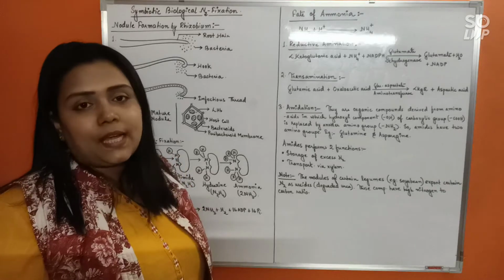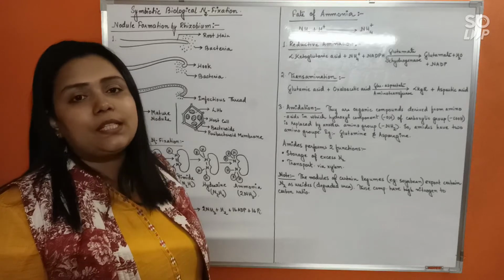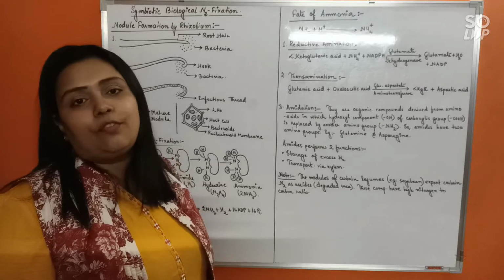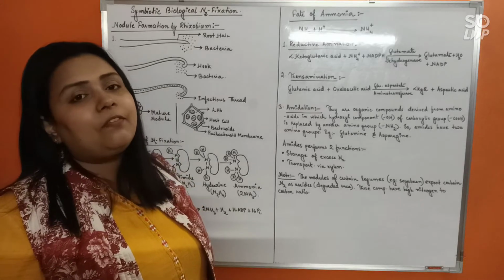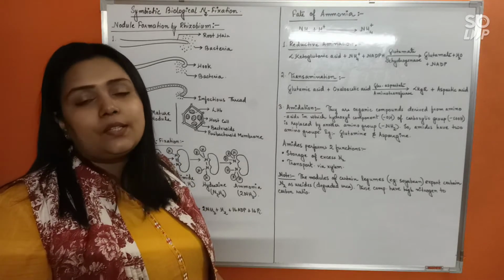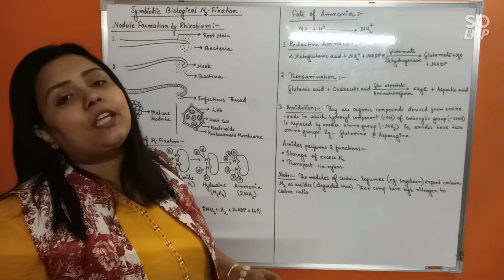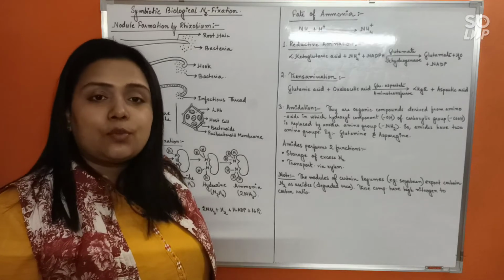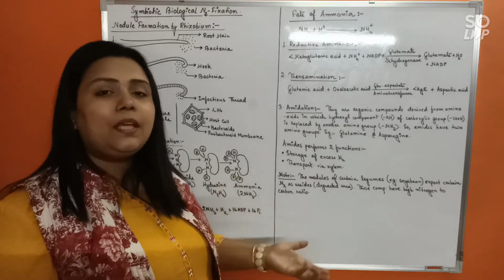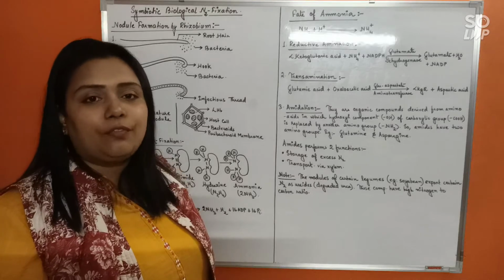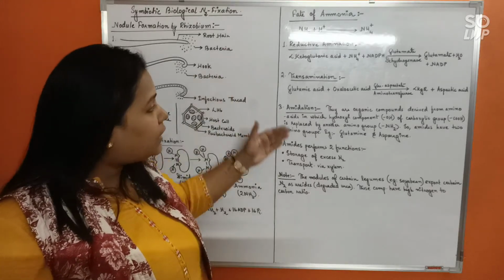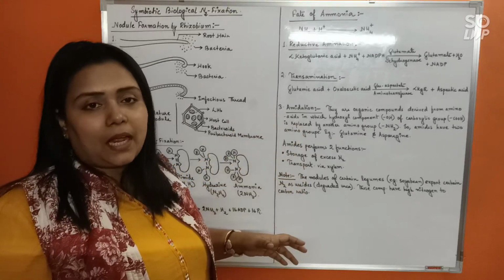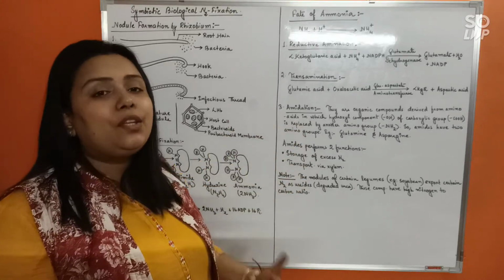Once it is formed or absorbed inside the plant body, it has to be immediately converted to some non-toxic form, otherwise it can be very damaging to the cells. The cells cannot allow ammonia to accumulate in them for a long time. So that's why ammonia has to be immediately converted to non-toxic forms, and hence certain processes immediately begin inside the plant body as ammonia enters.